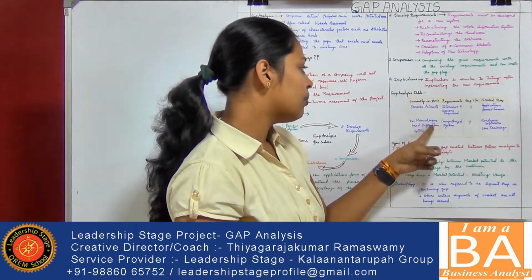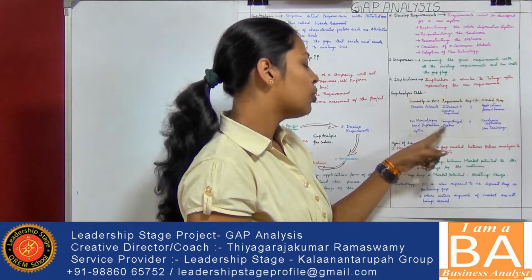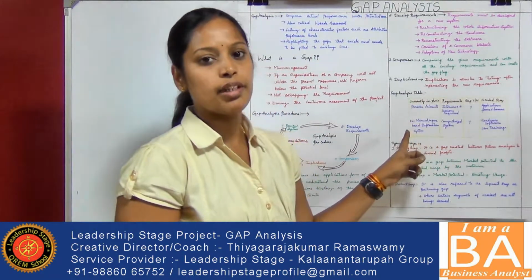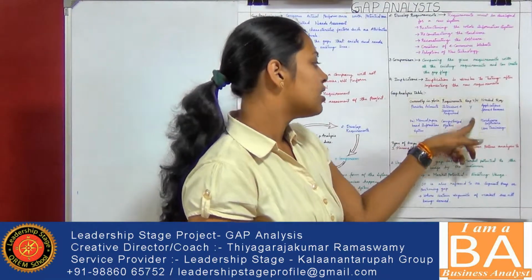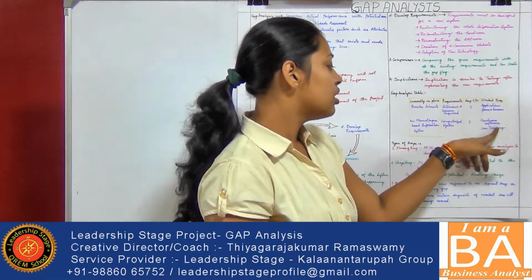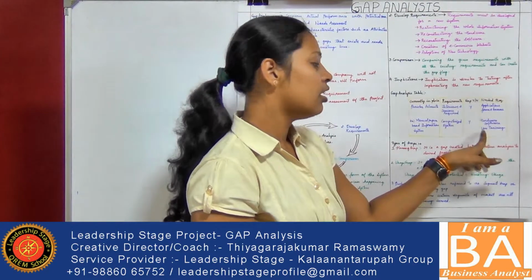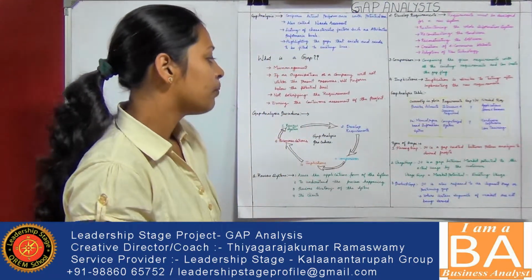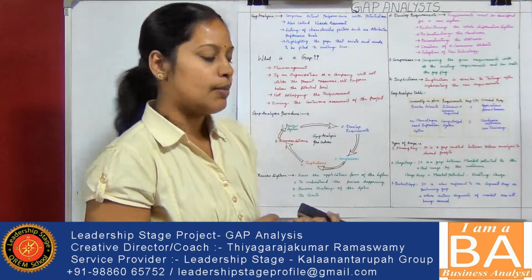Currently in place is a manual paper-based information system. What we have to do for the future requirement is computerization, turning paper records into computerized records. Is there a gap? Yes. What is the needed requirement? Hardware, software, and of course user training. So this is the gap analysis table. Next I will be discussing the types of gaps.